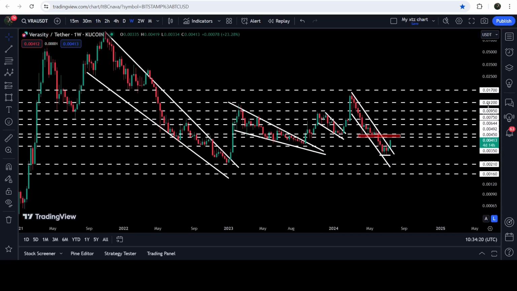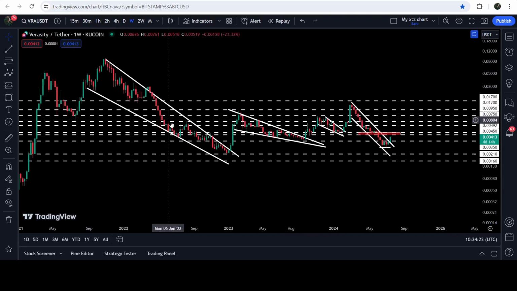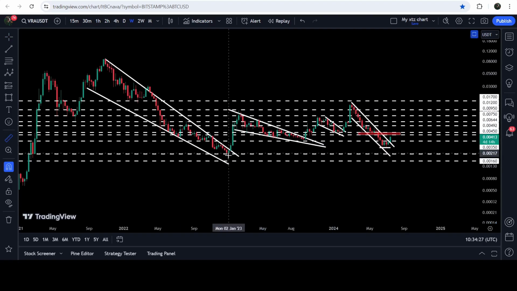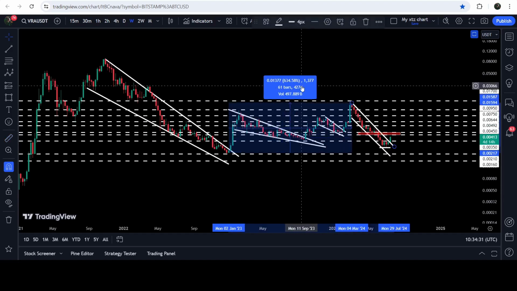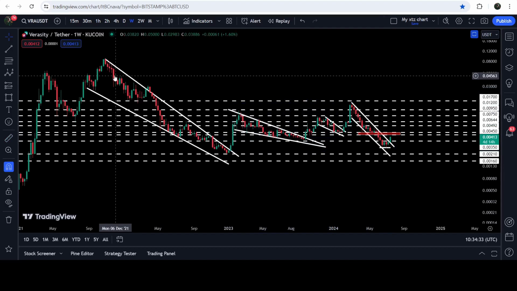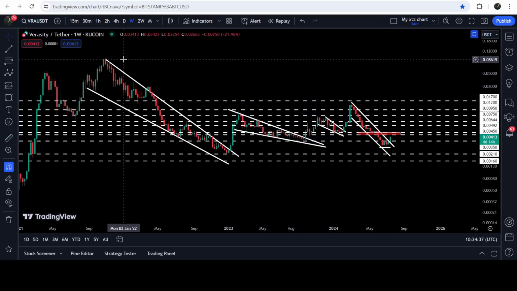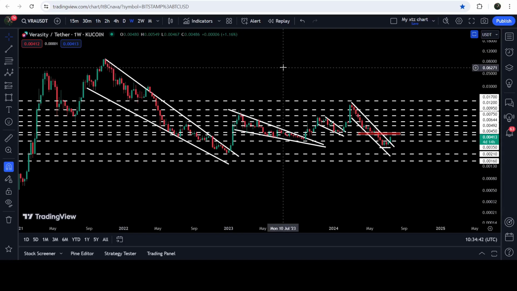Now on this 7-day time frame chart, we can see that we have already broken out of this very big falling wedge pattern. And after the breakout, by the way, we had a very massive rally from this low to this high. You can see that it was more than a 634% pump, but still a very big move is due, and that is the target for the breakout from this falling wedge pattern. And that technical target is here at the top of the wedge that can be somewhere between 8 cents to 10 cents. So this was the update so far.